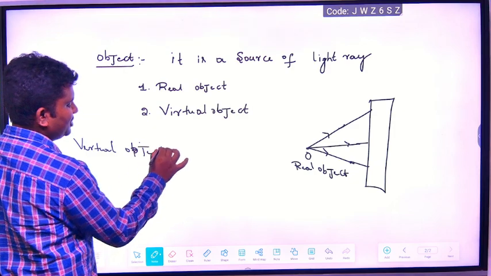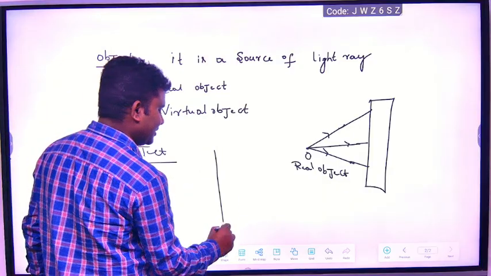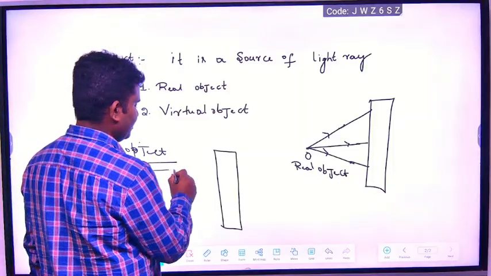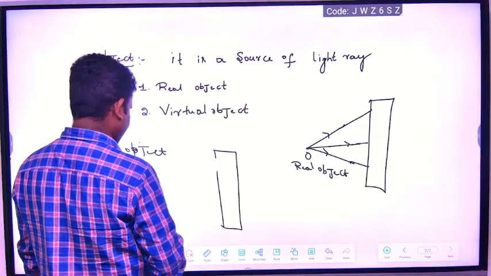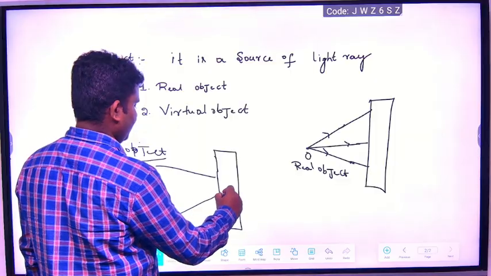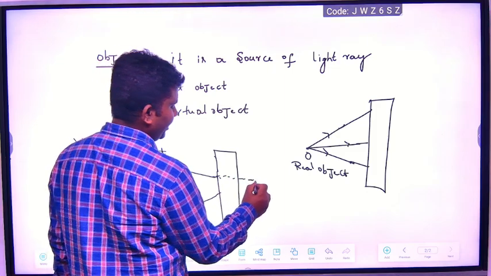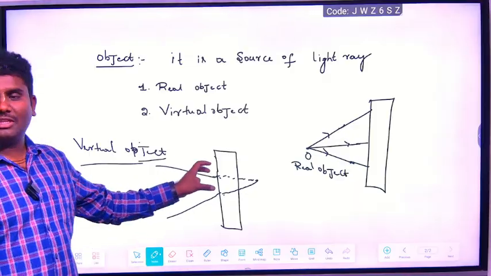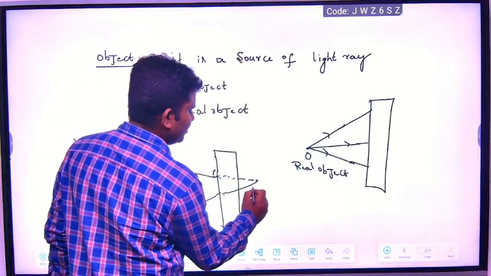Virtual object. Same thing, reverse. If the light rays are coming from some different source, and when they fall on the lens or a mirror, anything, they will try to meet at one point. It appears that after falling on the lens or mirror, they will meet at a point. This point is what we call a virtual object.